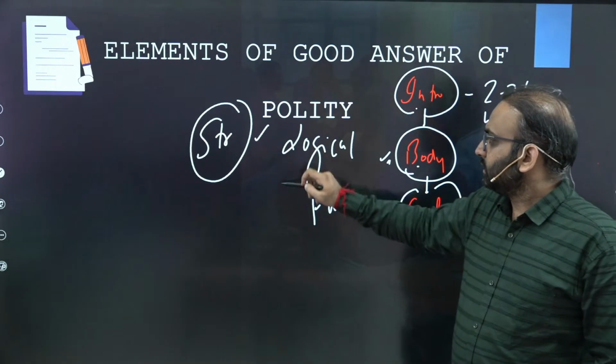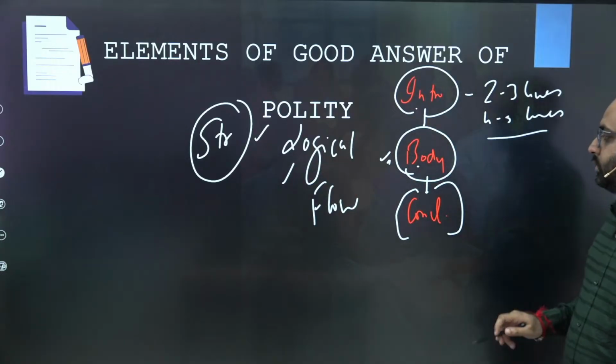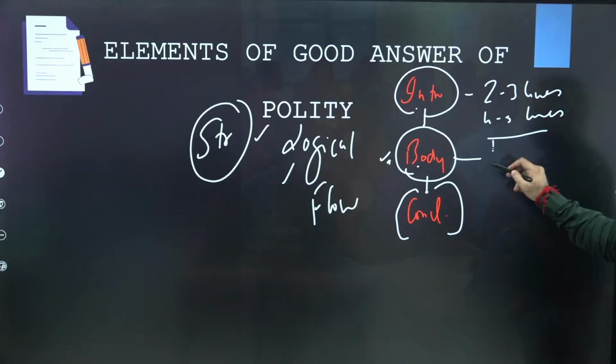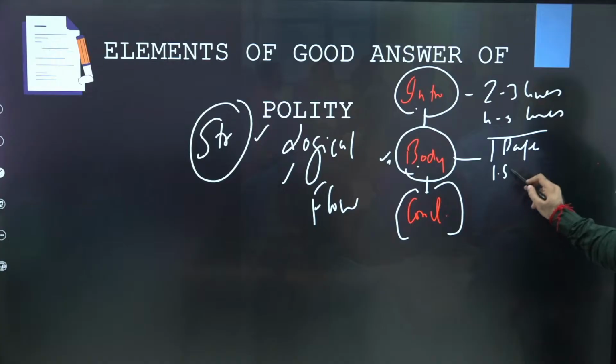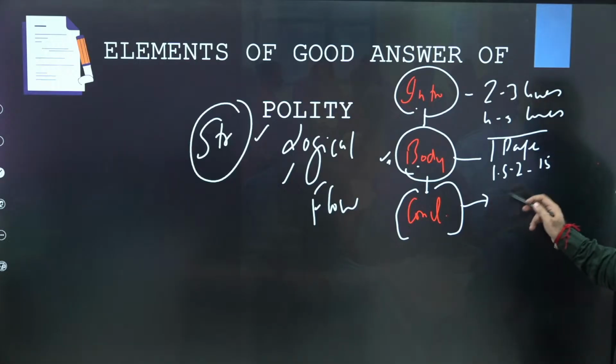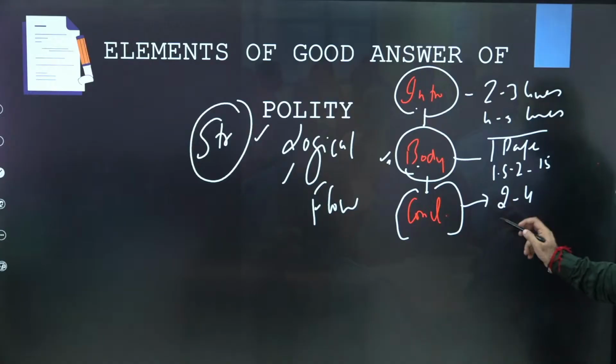So first is structure, second is logical flow. The body part will take, suppose, around 1 page for a 10 marks question and 1.5 to 2 pages in a 15 marks question. And the conclusion will take a minimum of 2 to 4 lines, and it can go even half of the page, even a full page.